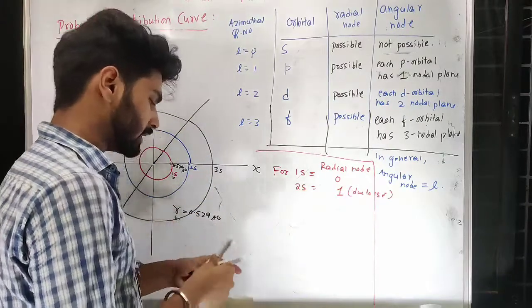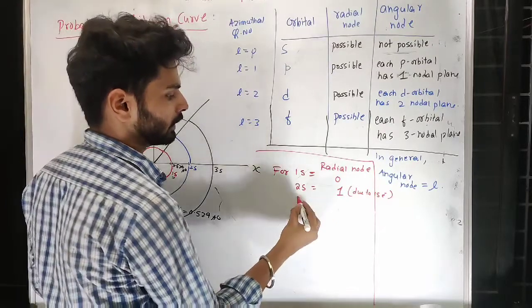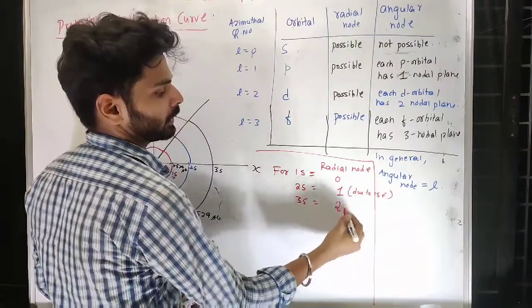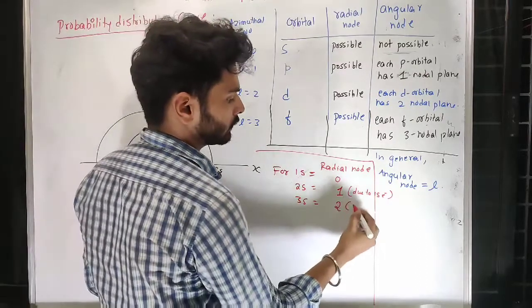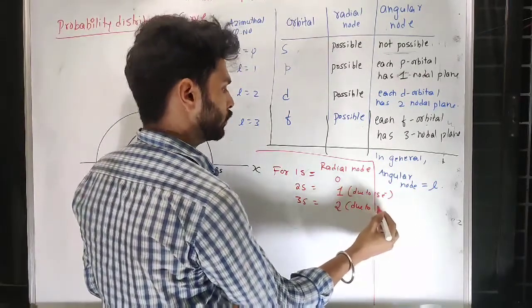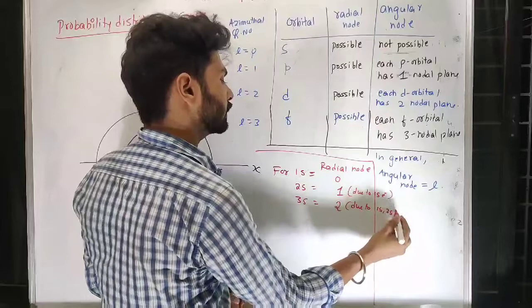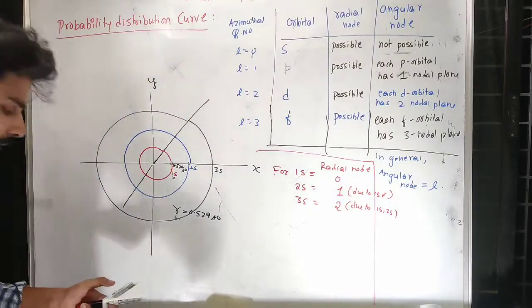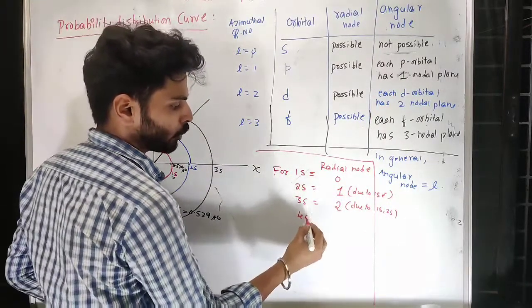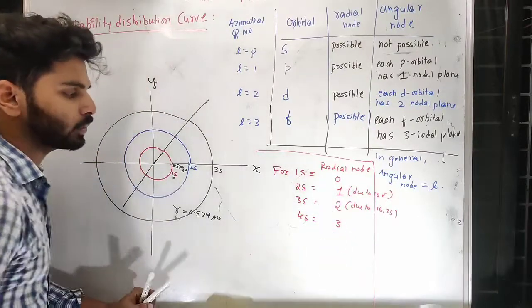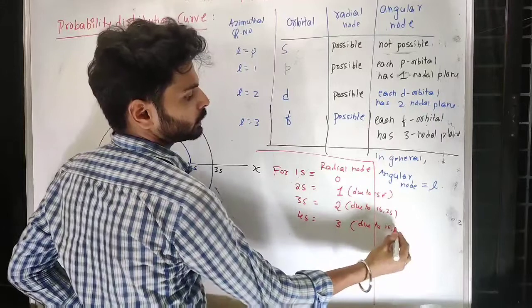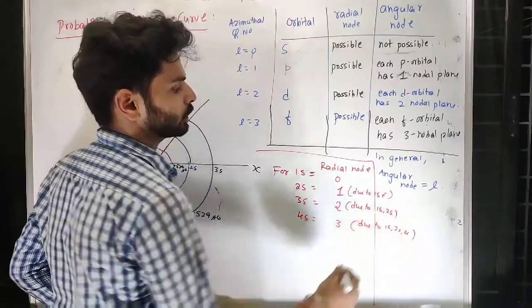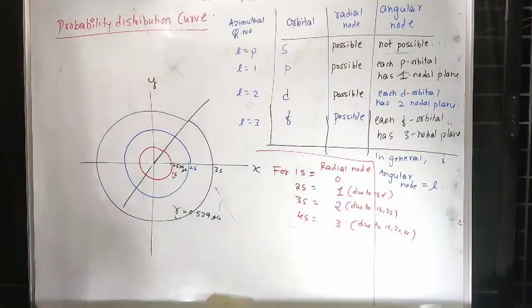That means for 3s there are two radial nodes. At some radius you cannot expect that. So this is due to 1s and 2s. So likewise if I go further, for 4s, definitely there will be three nodes, that is due to 1s, 2s and 3s. So likewise it will go.